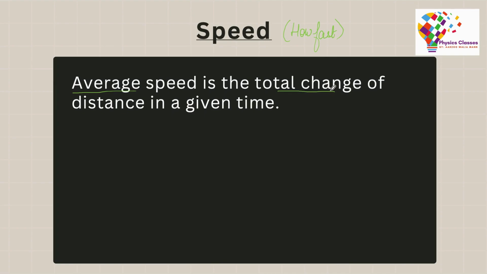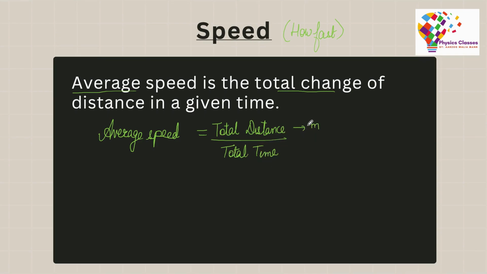If you want to calculate the average speed, then it would be given by the total distance divided by the total time. Since we measure the distance in meters and time in seconds, your average speed could be measured in meter per second. In case you measure the total distance in kilometers and the time in hours, then your average speed would be measured in kilometer per hour.